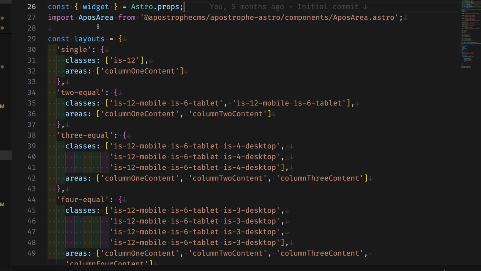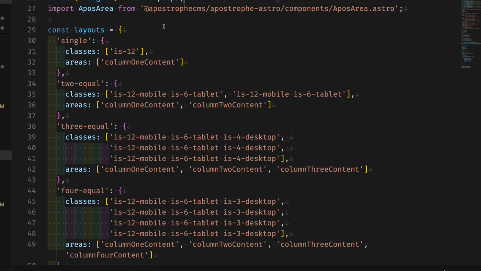Again, the Apos area helper is going to get passed all of the widgets from an area, and it's going to process those and figure out the correct templates to use to display each of the different widgets within the area.